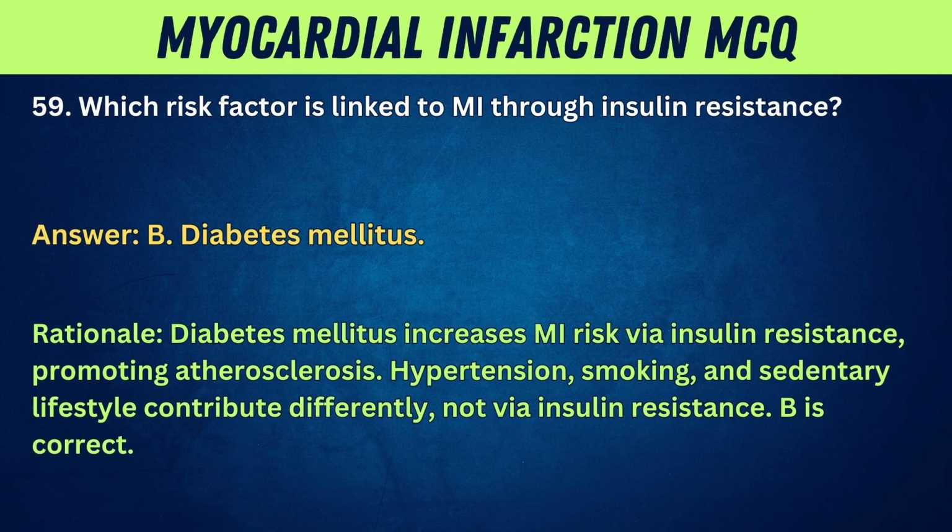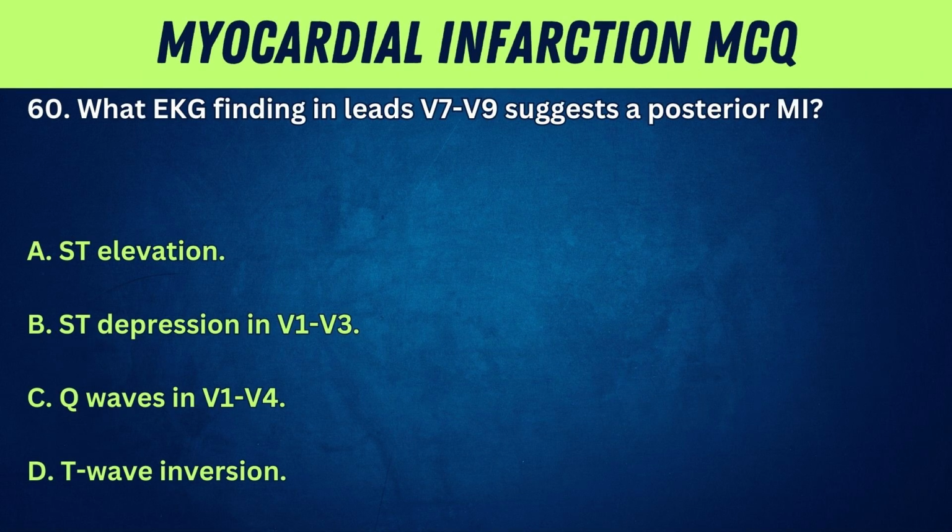Rationale: diabetes mellitus increases MI risk via insulin resistance, promoting atherosclerosis. Hypertension, smoking, and sedentary lifestyle contribute differently, not via insulin resistance. B is correct.